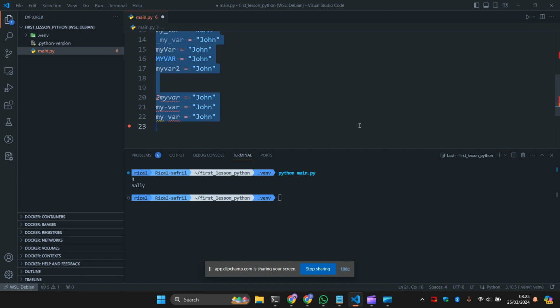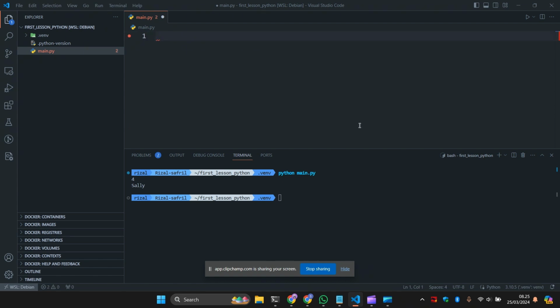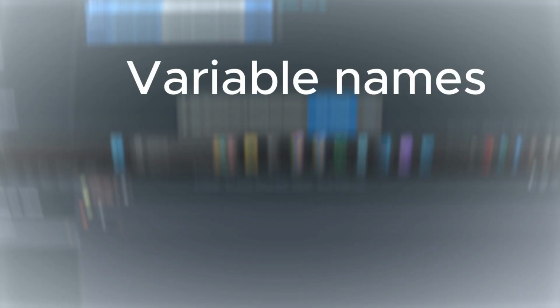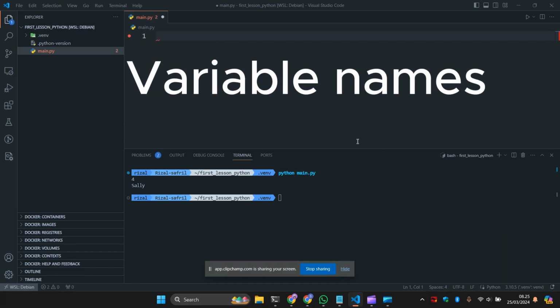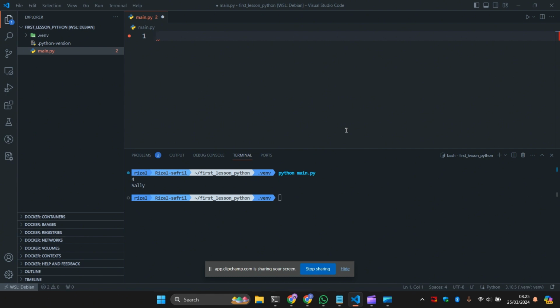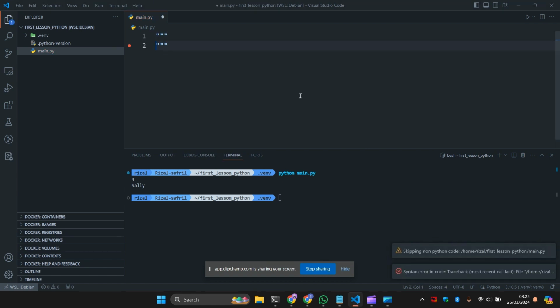All right, we move to the next part. Multi-word variable names. Variable names with more than one word can be difficult to read. There are several techniques you can use to make them more readable. The first one is camel case. We'll put a comment here, and also Pascal case, and the last one is snake case.